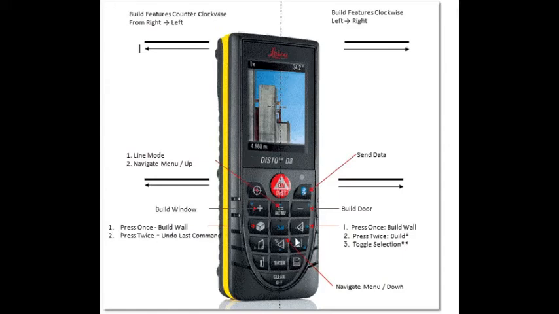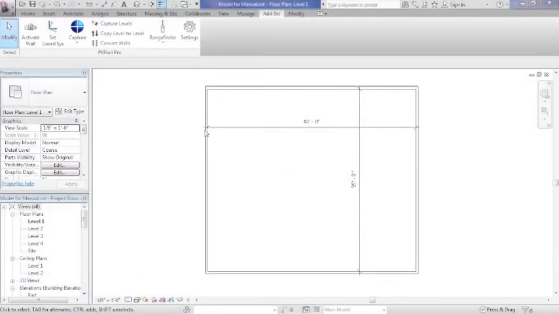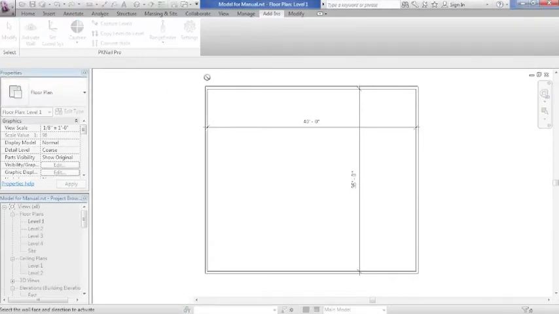We will also be allowing you to customize the keypad to enter your own objects wirelessly and add them directly to a Revit model, but we'll cover that in another section. In order to use the Activate Wall function, simply choose it from the PKNail Pro ribbon and choose the wall face you want to start on. Depending on what side of the wall you choose, you'll either be starting your survey clockwise or counterclockwise.